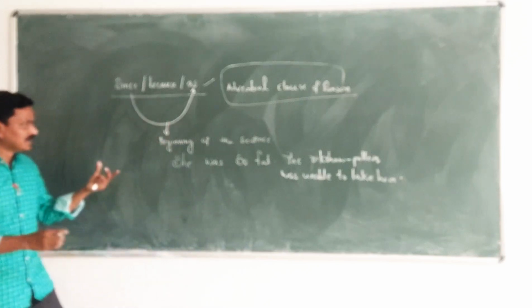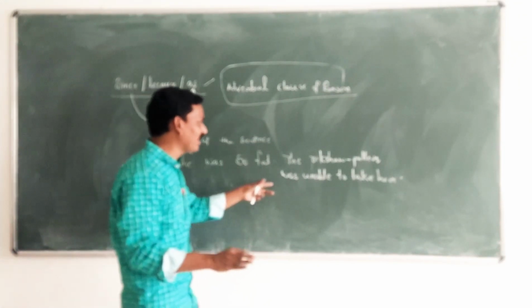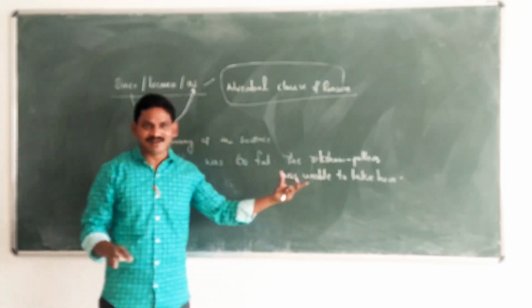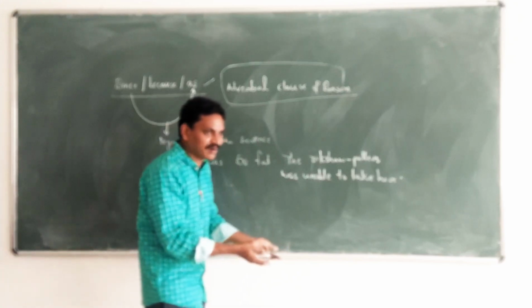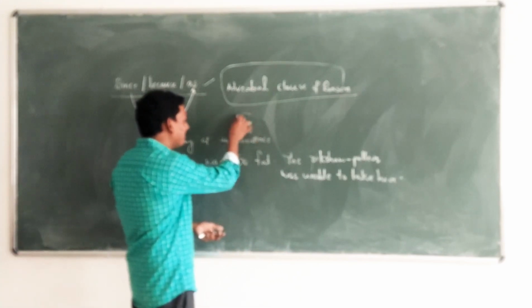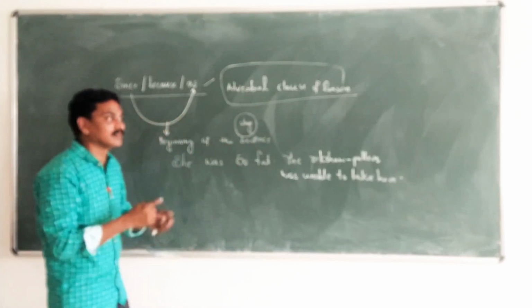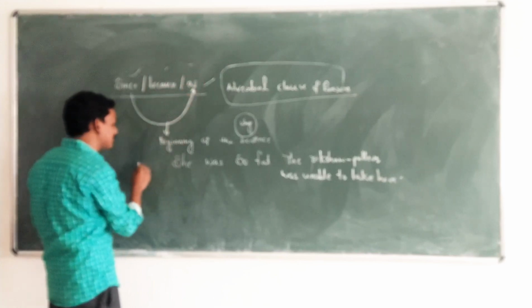See this? She was so fat. The rickshaw puller was unable to take her. And why was the rickshaw puller unable to take her? If you ask the question with why, as it is a reason, you get this answer. Where you get the answer, there we have to add since, because, as. See this?